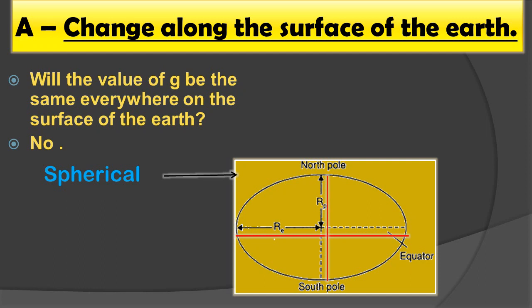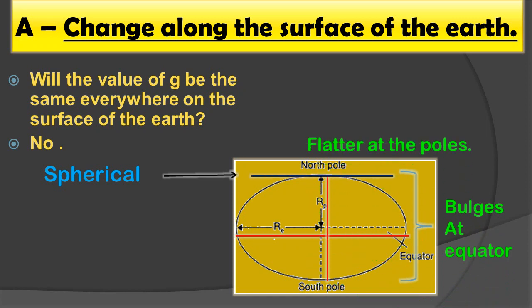So the distance of a point on the surface of the earth from its center differs somewhat from place to place, and due to the rotation of the earth it bulges. Here the earth bulges at the equator and is flattened at the poles, and its radius is largest at the equator.